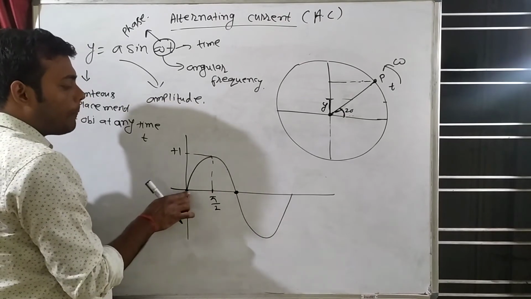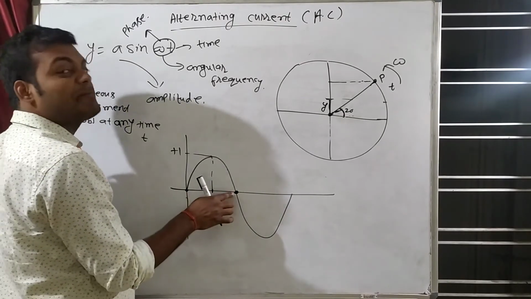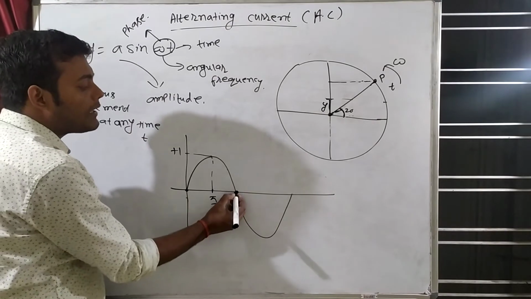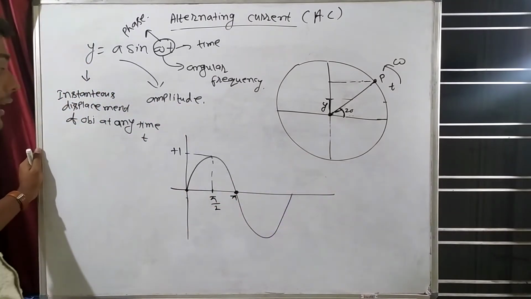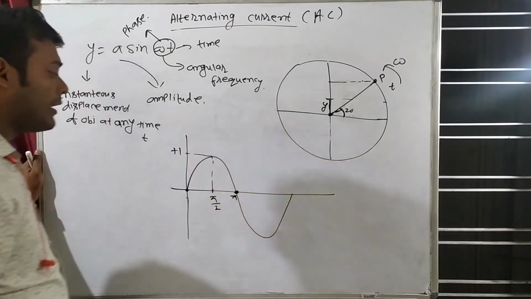Now sine pi. So what we will do? 0 plus pi by 2 is pi by 2, pi by 2 plus pi by 2 will be pi. So sine pi means sine 180, which is 0.